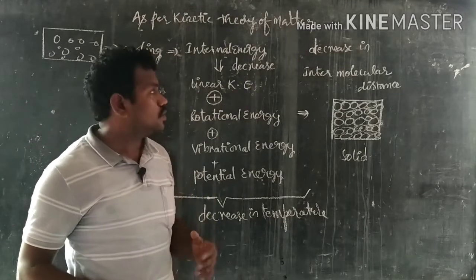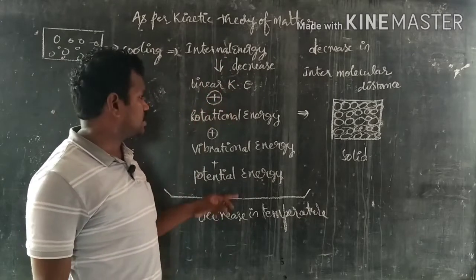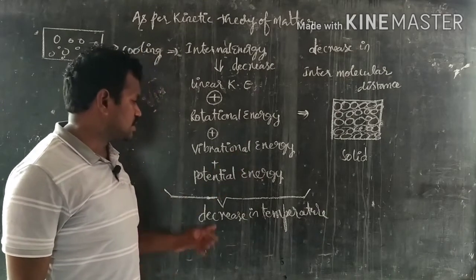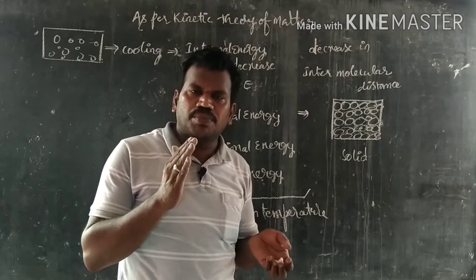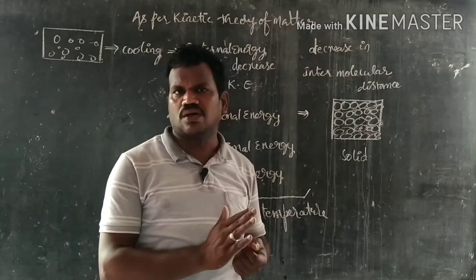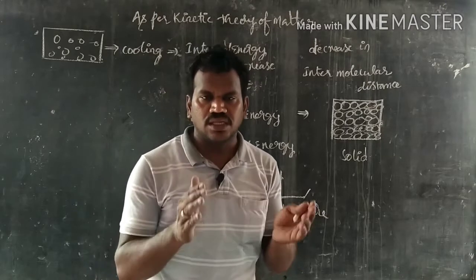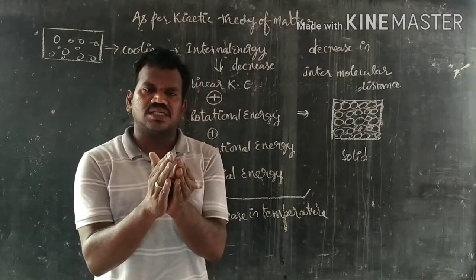As we already know, internal energy is a combination of linear kinetic energy, rotational energy, vibrational energy and potential energy. As cooling goes on, the molecules lose their energy. Because of the cooling, the distance between the particles decreases.